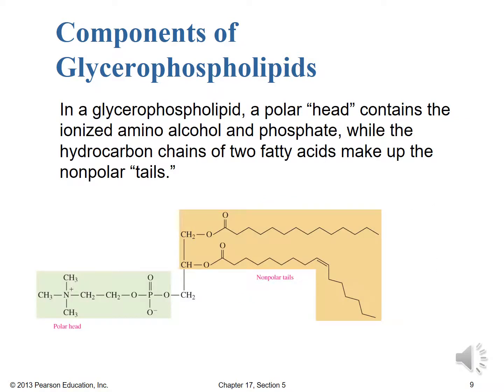Now notice in this image we've made those bonds, we've made those ester or phosphoester linkages, and so we have the glycerophospholipid formed, and we can see clearly that we have that polar head group on one side of this representation of the molecule, and then we have the nonpolar tails. So if we were going to make a lipid bilayer, then we'd have the ability to have these polar head groups aligned along the inside and outside of the cell membrane, and then in the middle region there of the membrane, you could have those nonpolar tails interacting with other nonpolar tails from the other part of the bilayer.